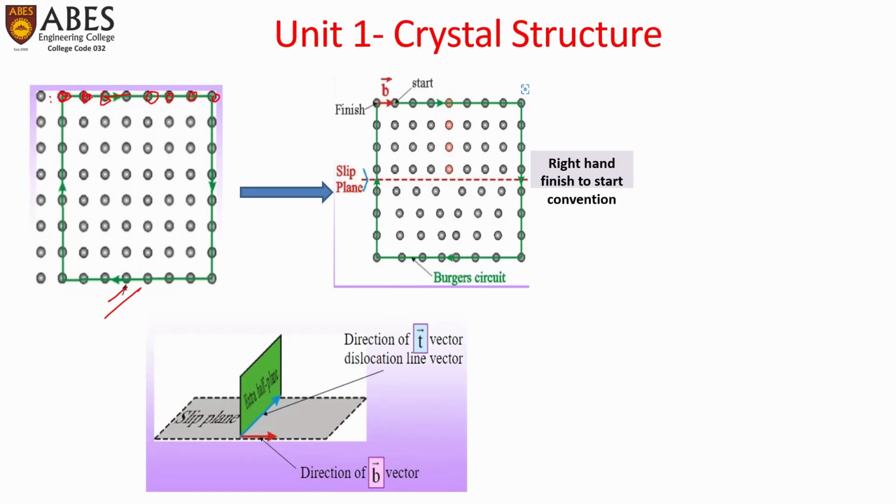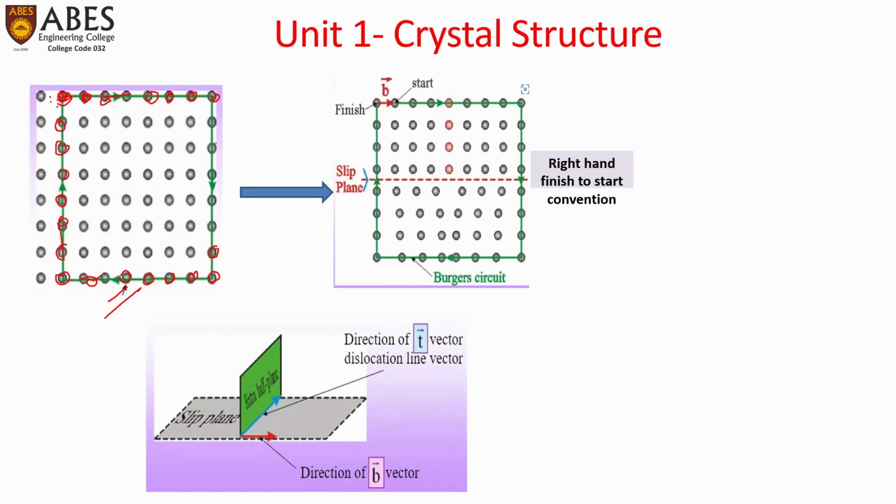1, 2, 3, 4, 5, 6, and 7. Similarly, we complete the circuit along each side, 7 atomic distances each.